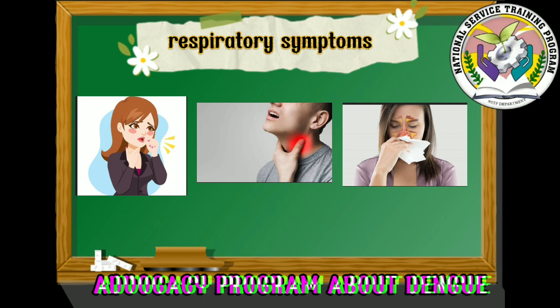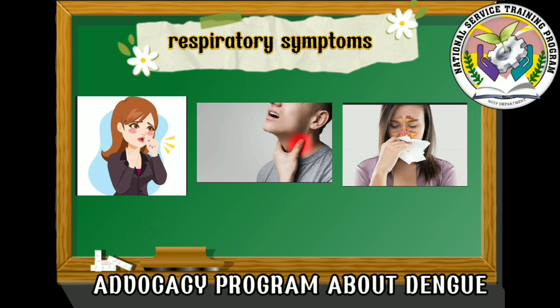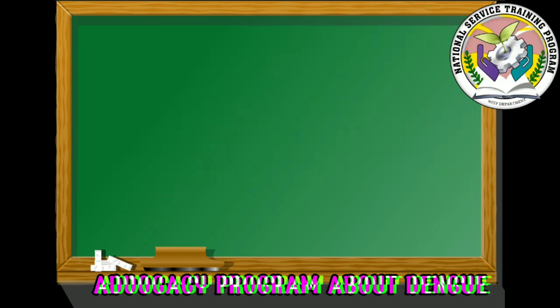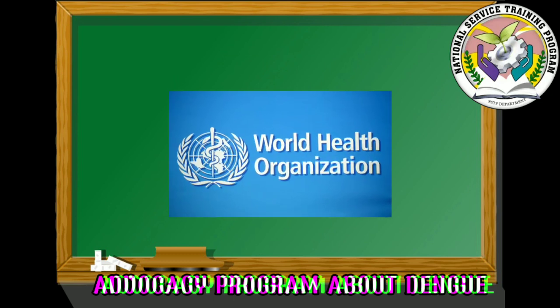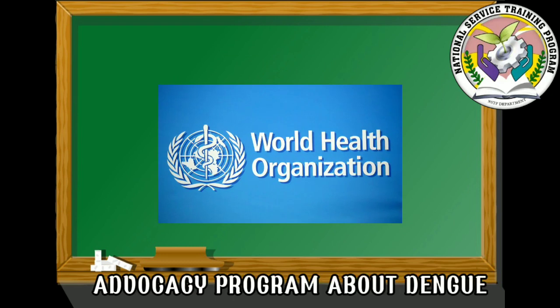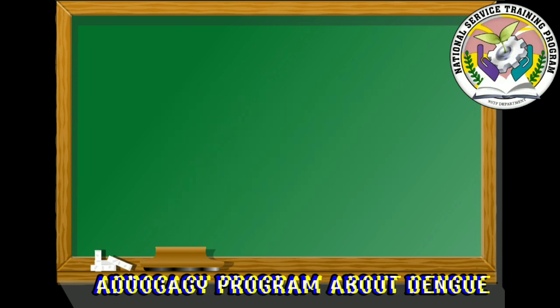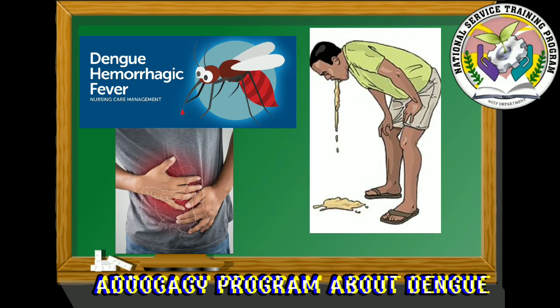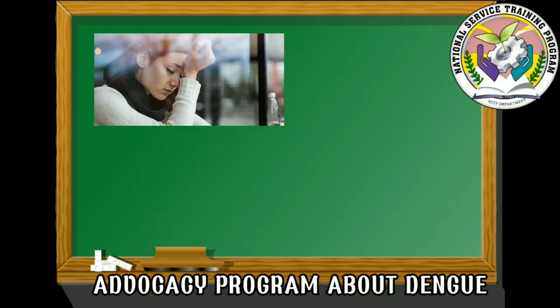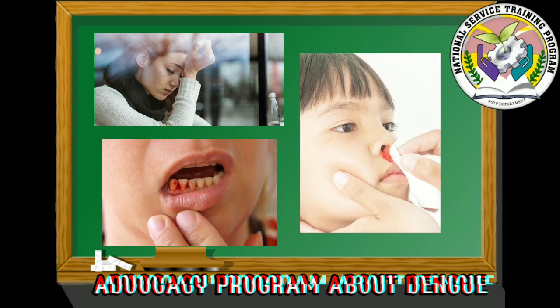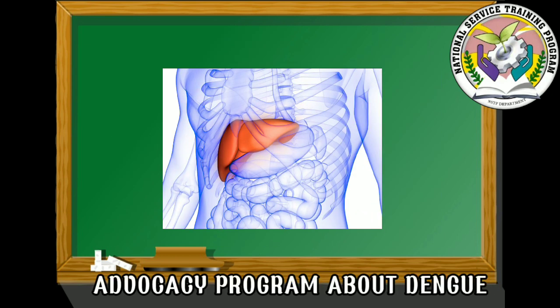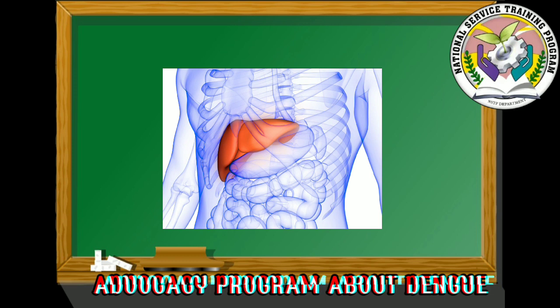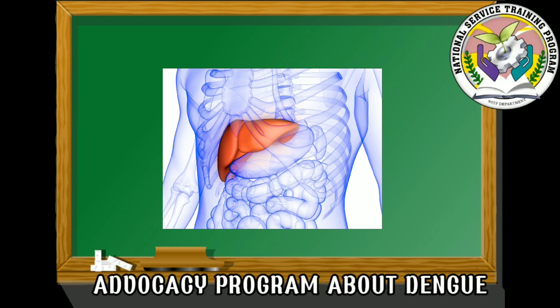After the fever breaks, people either start to get better or get much worse, developing severe dengue. According to the World Health Organization guidelines, any of the following are warning signs that may signal the development of severe dengue, often called dengue hemorrhagic fever: abdominal pain or tenderness, persistent vomiting, lethargy or restlessness, mucosal bleeding such as bleeding gums or nosebleeds, liver enlargement, and fluid accumulation in the lungs or abdomen, as shown by X-ray or ultrasound.